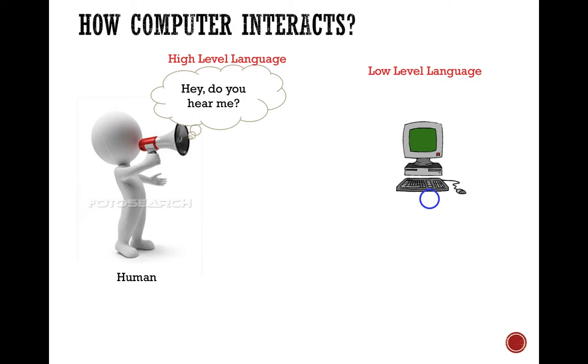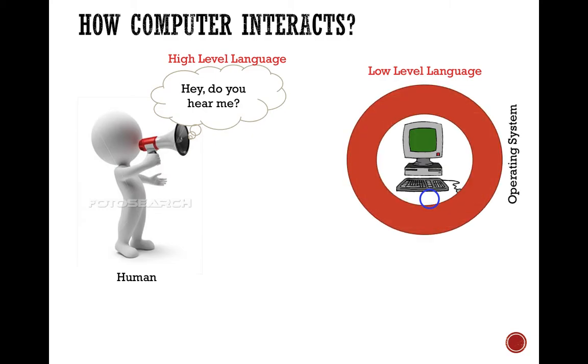So if you look at this one, this is a high level language. You say like a human being, hey, do you hear me? If you talk to the computer, nothing. A computer is a machine, it is dumb, nothing inside the computer. So how do we interact with the computer? That's why, as we discussed before, we provide the operating system.